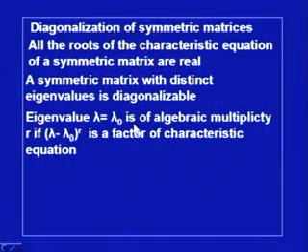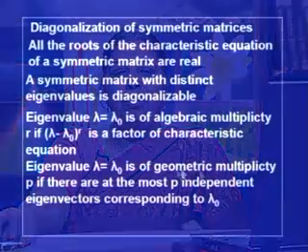Now, we give some definitions. If lambda equal to lambda naught is an eigenvalue, then we say it is of algebraic multiplicity R if (lambda minus lambda naught) raised to power R is a factor in the characteristic equation. Like in the examples which we have taken, the root is appearing twice, (lambda plus 1) raised to power 2. So, we say multiplicity of the root is 2.